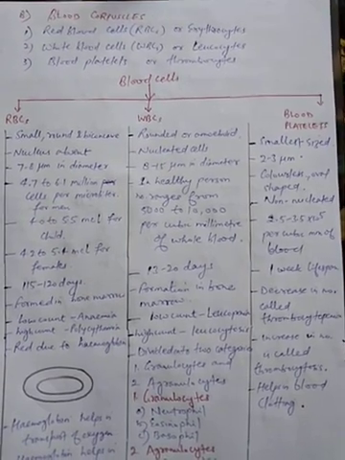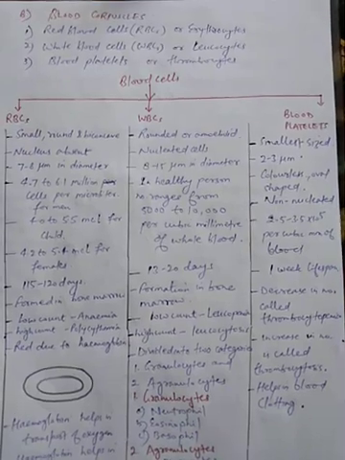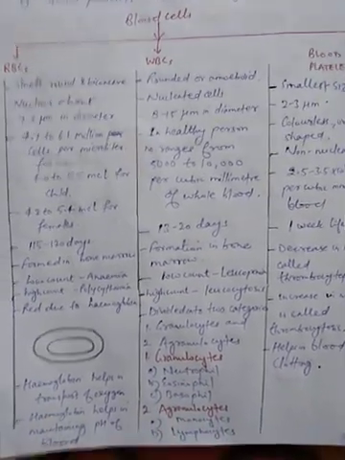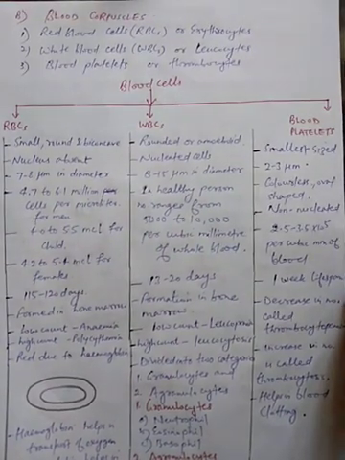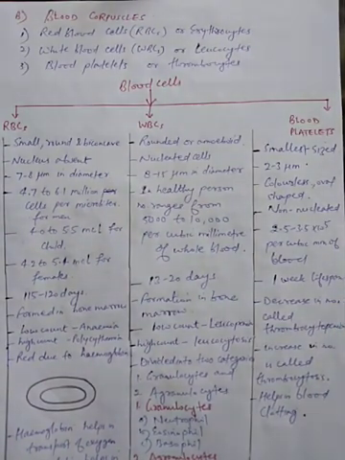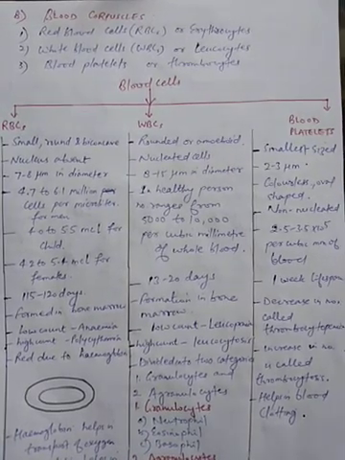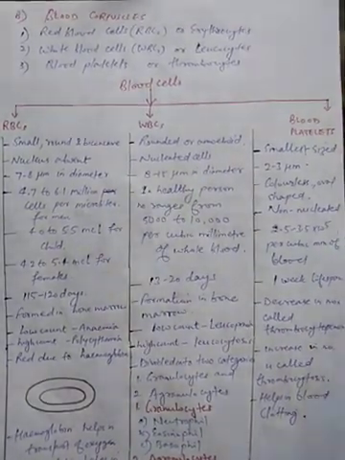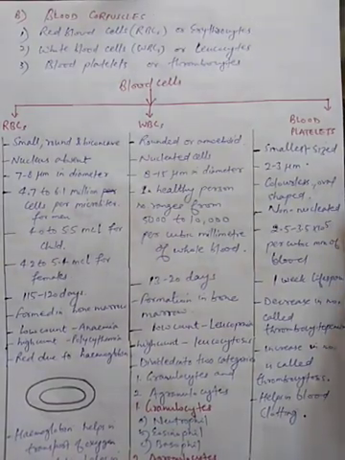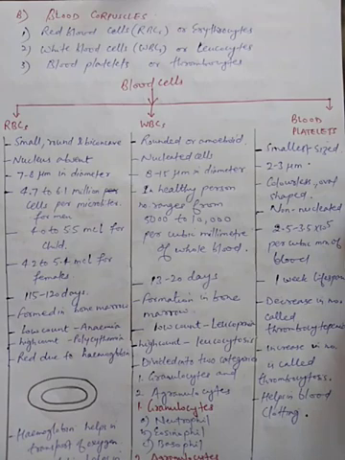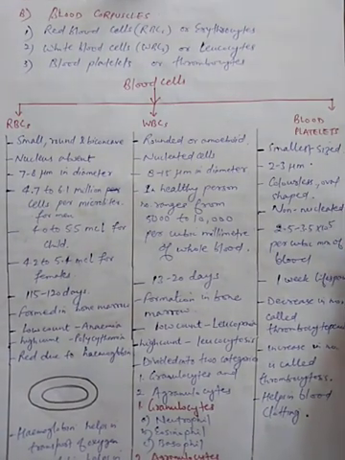First is red blood cells or erythrocytes. Second is white blood cells or leukocytes, and the third one is blood platelets or thrombocytes. Students, go through these points very carefully. These are very important points. That's why I have made them point wise. It will be easy for you.